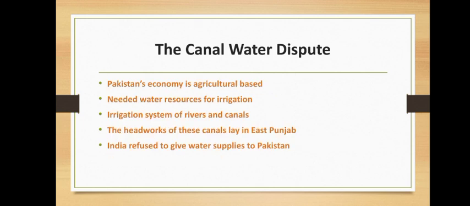In 1948 a temporary agreement was reached and India agreed to allow water to flow into West Pakistan, but this agreement was soon sabotaged. The water problem was one of the biggest problems this new nascent country had to face.